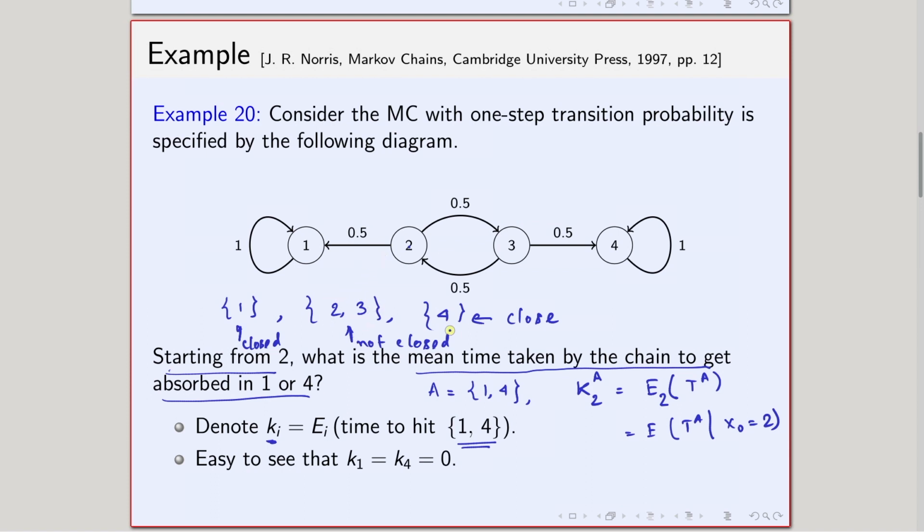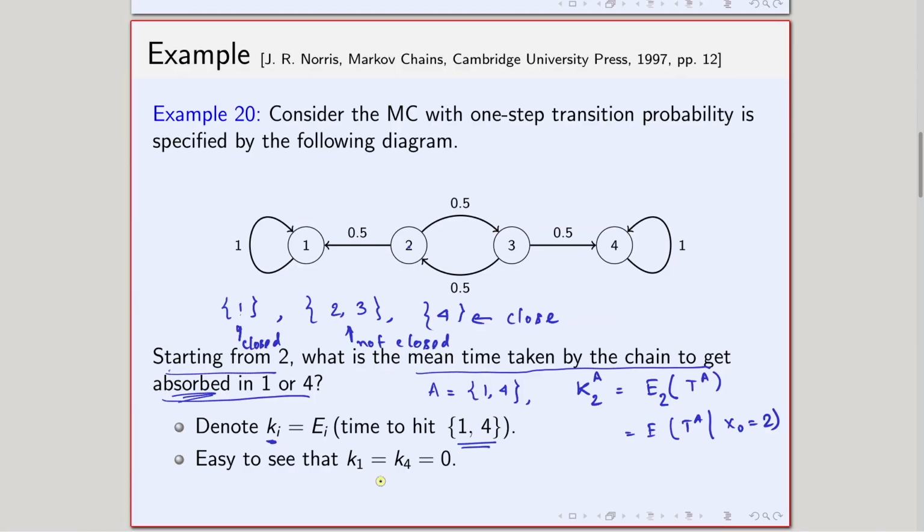Okay, so when I am talking about 1 and 4, I can talk about absorption, because once I go there, the chain will remain in 1 or 4 forever. It will not come out of that. Okay, so with that, let us proceed now.